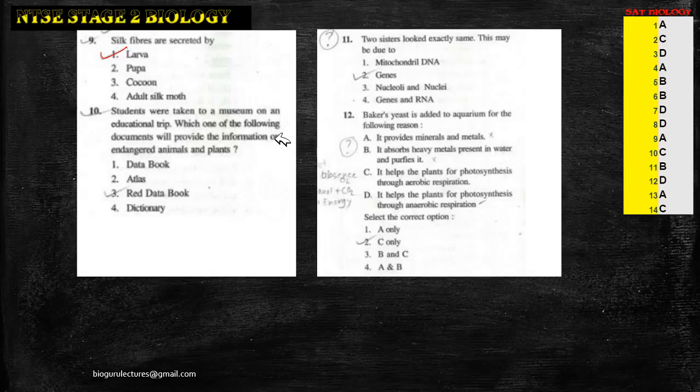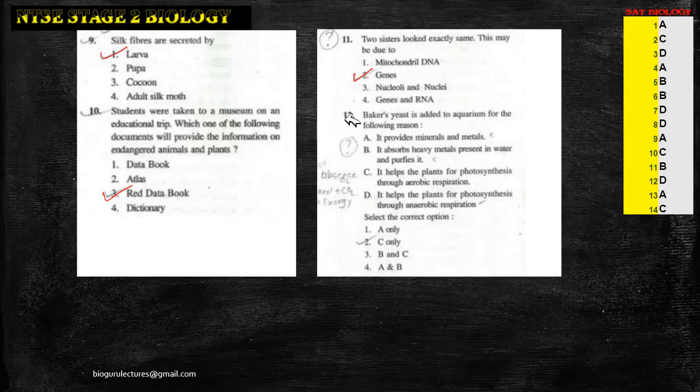Next, students were taken to a museum on an educational trip. Which one of the following documents will provide the information on endangered animals and plants? So it's the Red Data Book published by IUCN. Next question 11. Two sisters looked exactly the same. This may be due to the genes present inside them, whereas the other ones have no direct relation.